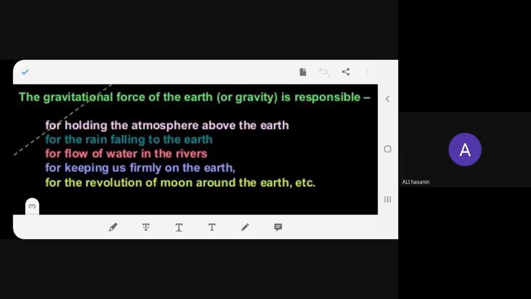So you can see all these activities. Someone's mic is on. Thank you.